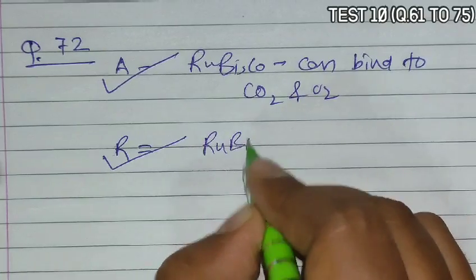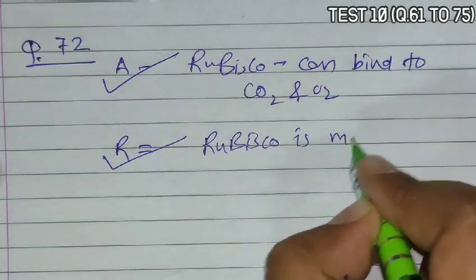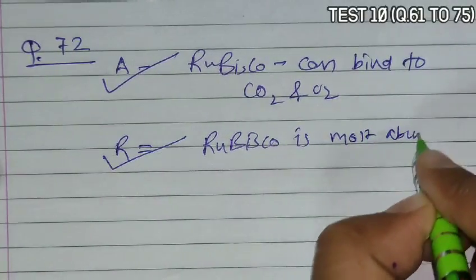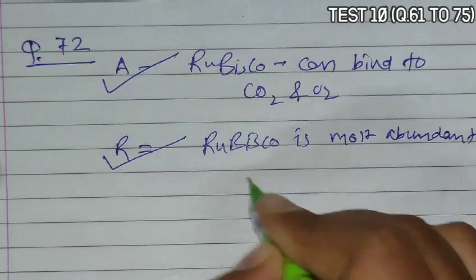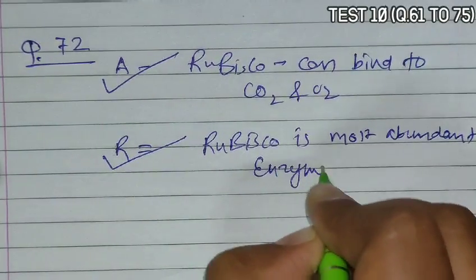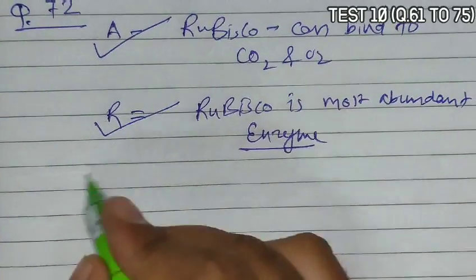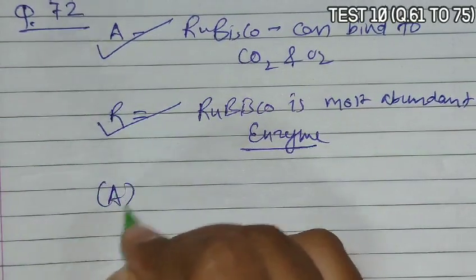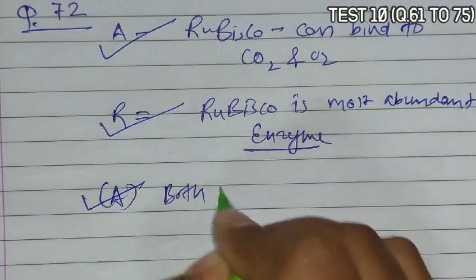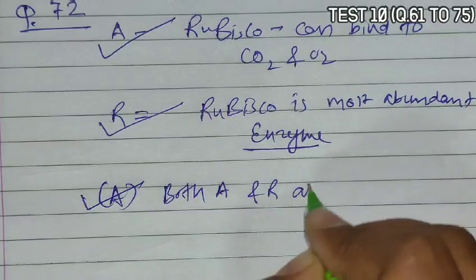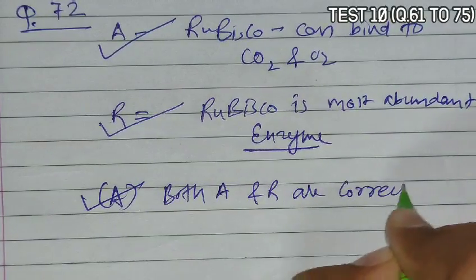Rubisco is the most abundant enzyme. So both A and R are correct. So A becomes the correct answer. Both A and R are correct.